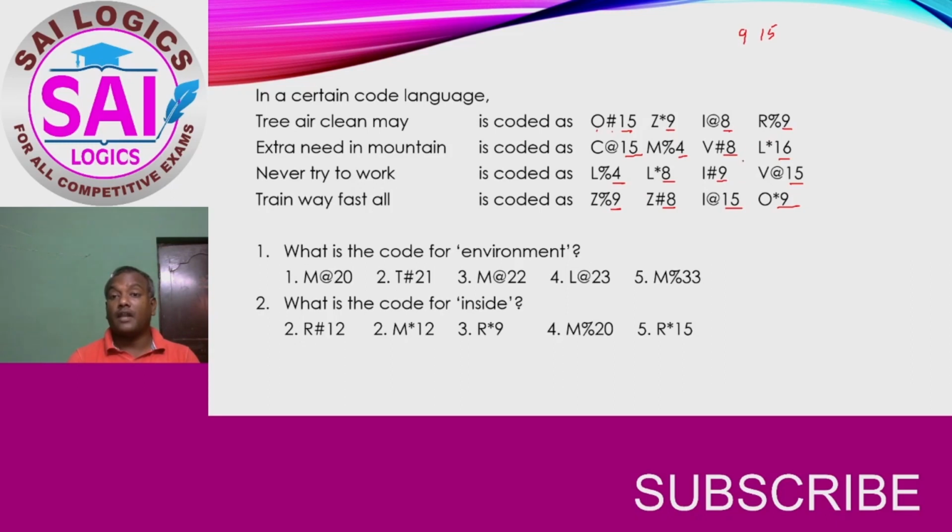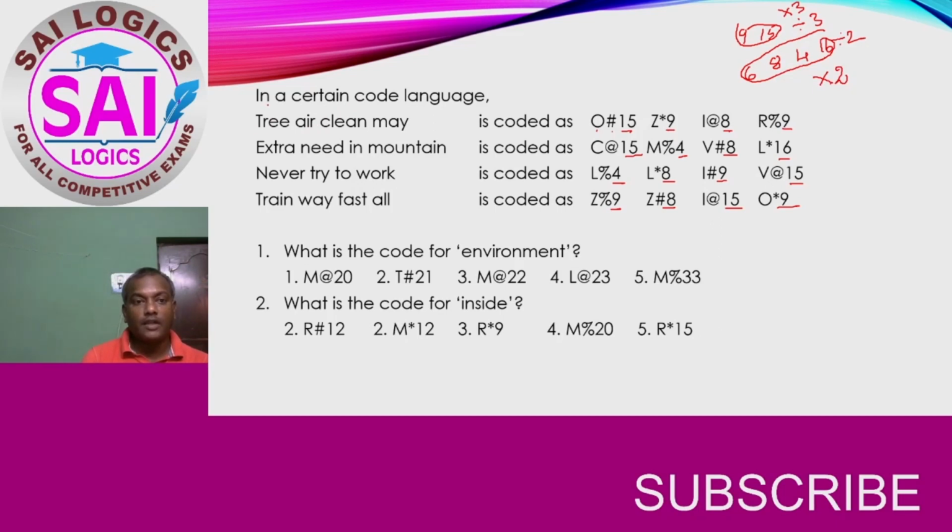Odd numbers are 9 and 15 and even numbers are 6, 8, 4 and 16. So that means it can be predicted that these two are divided by 3 and these four are divided by 2. In other words, we can say that 9 and 15 are multiples of 3 and 6, 8, 4, 16 are multiples of 2. Now with this concept, let us see what is happening here.